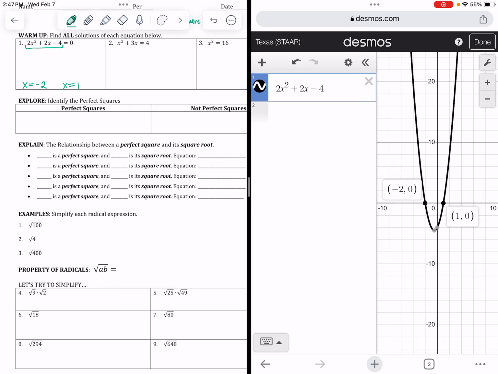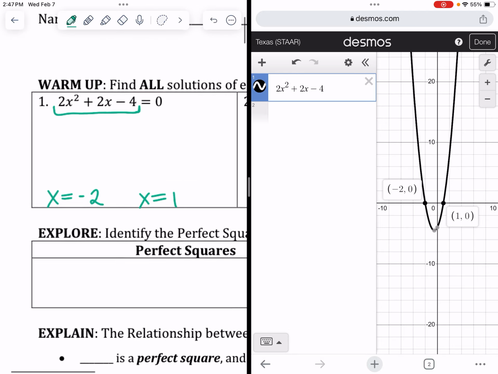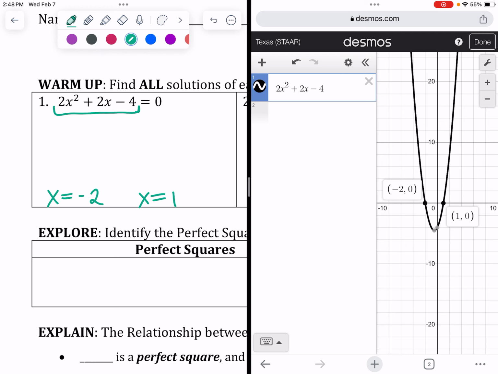Now, if you don't have a calculator, we have to do this by factoring. To factor, we need, well, actually, our a value is not 1. Luckily, that is a GCF, so we can divide all of these numbers by 2 right off the bat to simplify it.